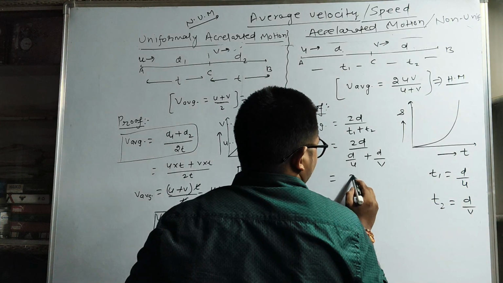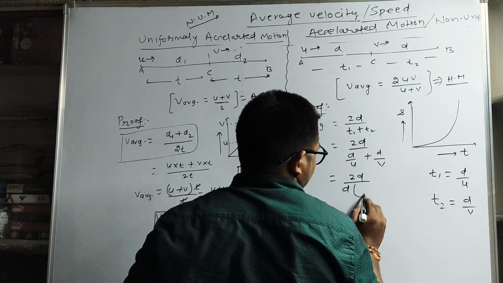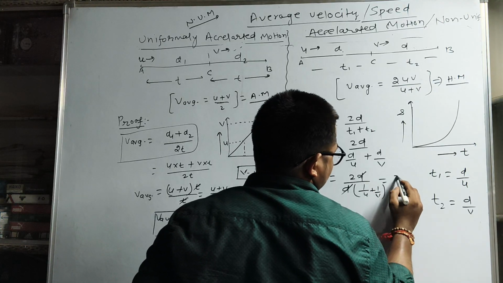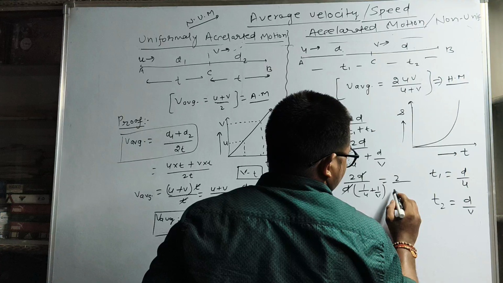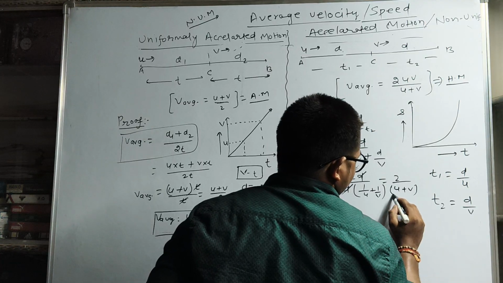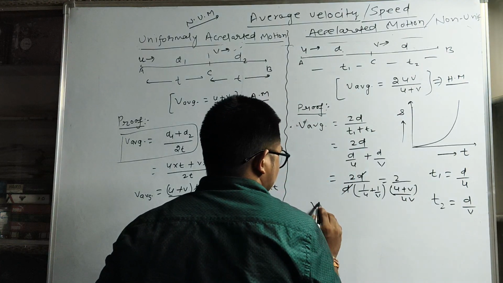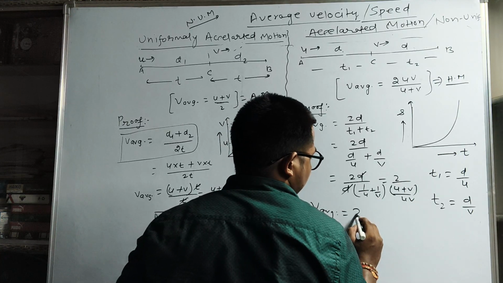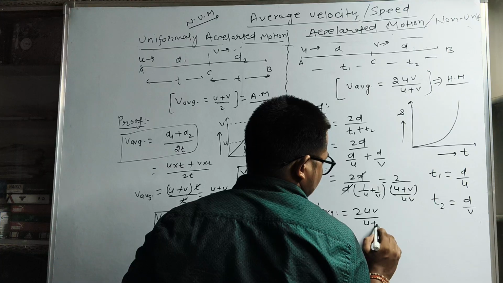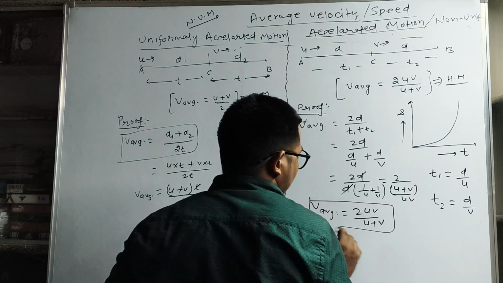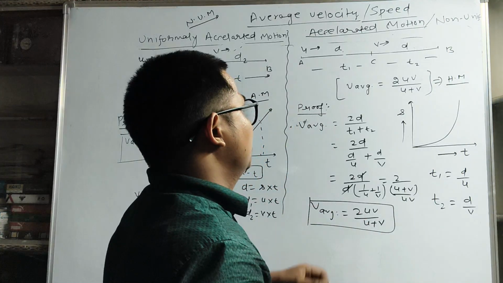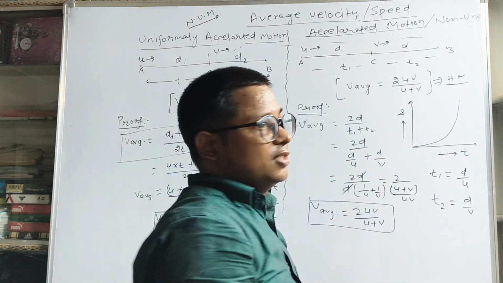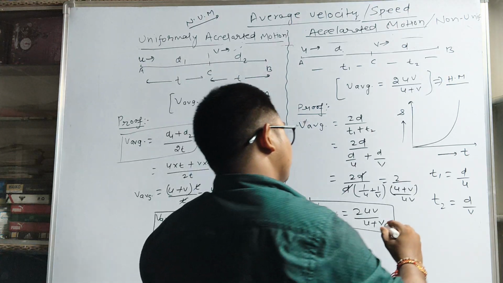So we simply take d common, so we have 1 upon u plus 1 upon v. From d to d it will cancel, so 2 upon (u plus v) upon uv. So we can simply write v average equal to twice of uv upon u plus v. So this is the formula of average velocity in accelerated or non-uniform motion when the distance in the first interval and second interval is the same but time is different. So you can use this formula.